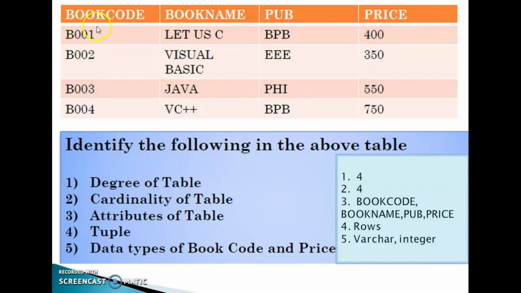Then the data type of book code and price. Book code, in this B is a character, so in this we can store character values. The data type of book code is varchar. Then price, we can see only integer values, 400, 350. Here no floating values. So we can identify this price data type as integer. Clear? These are the basic terms of database.